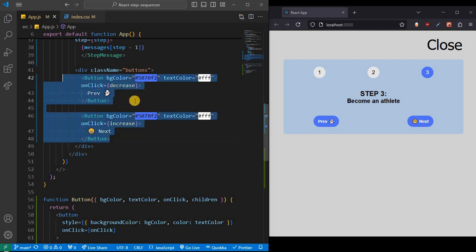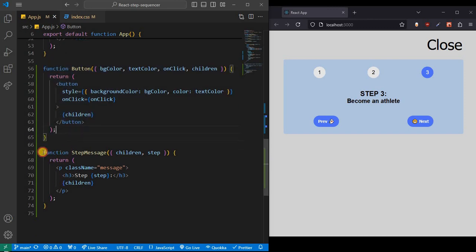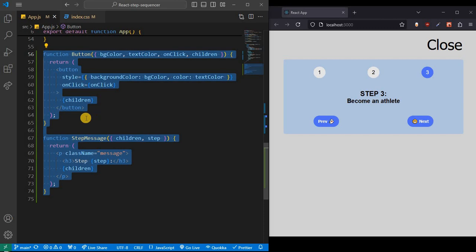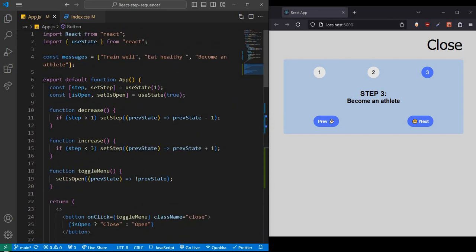So this is the children prop. We make one component, and then we customize it however we want. And the same is with the step message. So these are the two examples for using the children prop. And that's it.